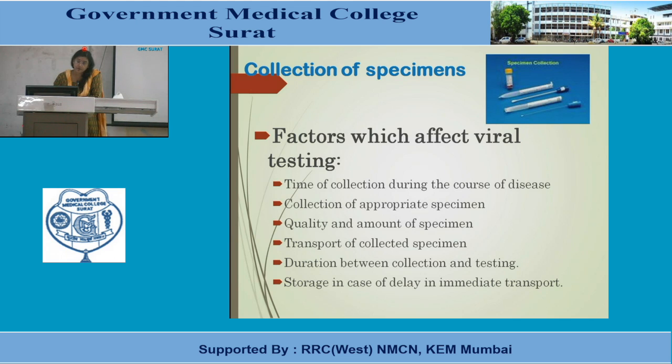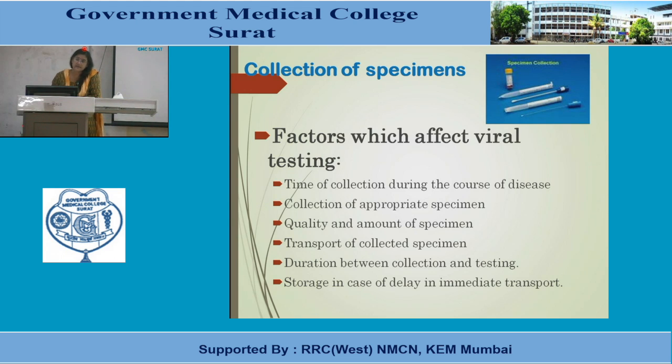Then collection of the appropriate specimen is important. Those diseases which have viremia, the presence of virus in the blood, like HIV, use blood as the specimen. For nasopharyngeal viruses like swine flu or COVID-19, the most important sample is the nasopharyngeal swab. So collection of the appropriate sample is important. Most of the time, like in TORCH infections, we collect the blood sample.